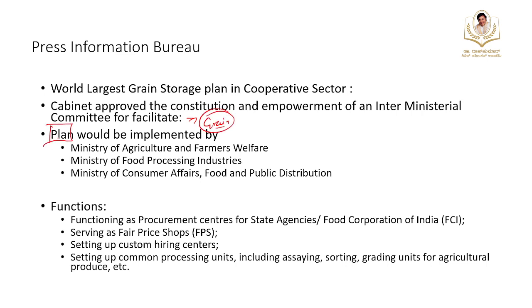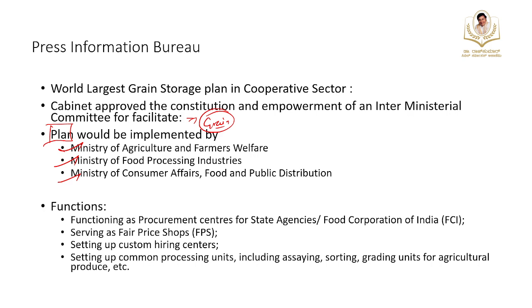This plan would be implemented by three important ministries: Ministry of Agriculture and Farmers Welfare, Ministry of Food Processing Industries, and Ministry of Consumer Affairs, Food and Public Distribution.